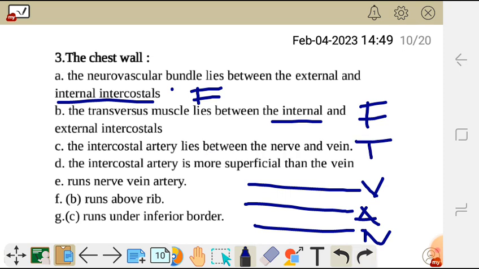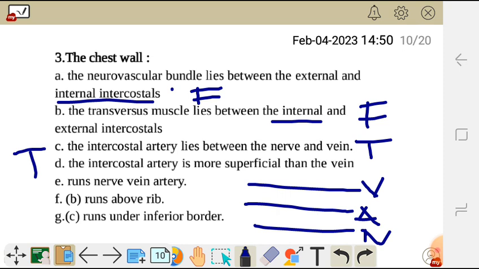Let's go for statement D. The intercostal artery is more superficial than the vein. That is false. We have already seen in statement C that the intercostal artery is not more superficial than the vein. So statement D is false. Okay, and then statement E.